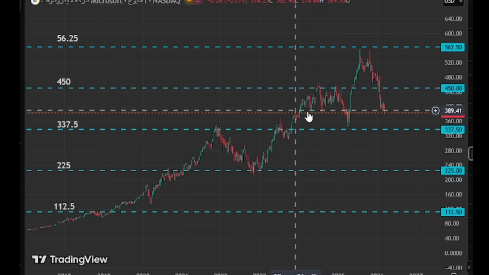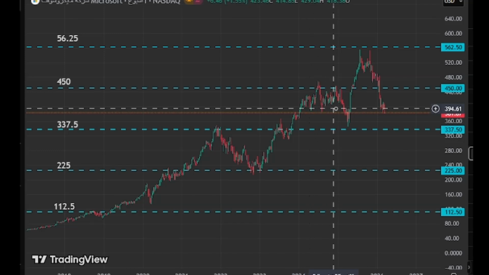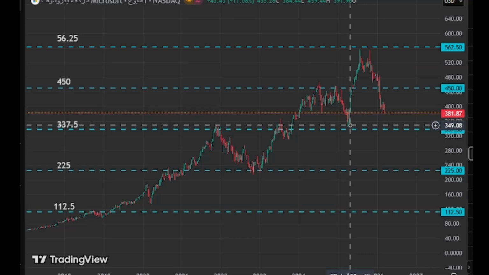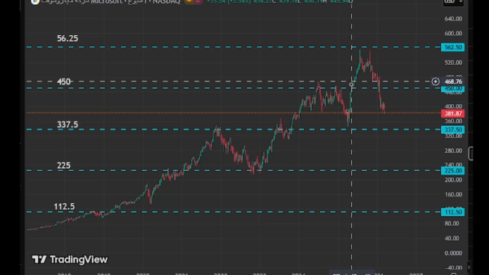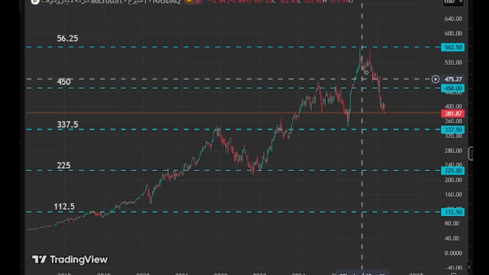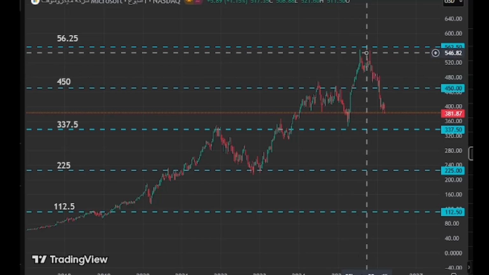Notice how the equilibrium line, located midway between the two lines, resisted the descent in this area. But when it was broken, the price approached the lower line of 337.5 and quickly rebounded to the upper line of 450. The price successfully broke through, targeting the next line at 562.5.